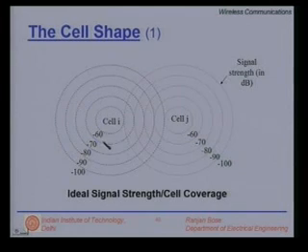As we move away, the received strength falls. So just for the sake of this example, let's assume the received power is in dBm with respect to 1 milliwatt. So it's at minus 60 dBm, minus 70 dBm, and so on as you move away from the cell.